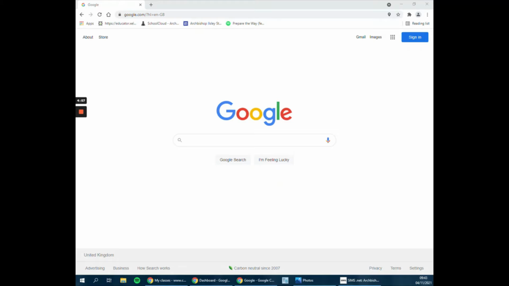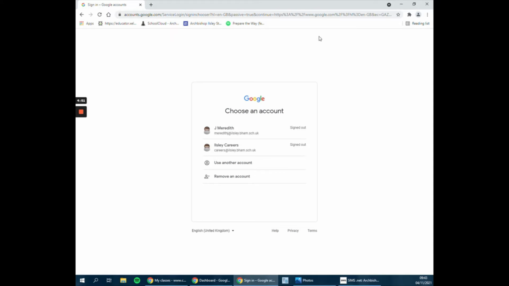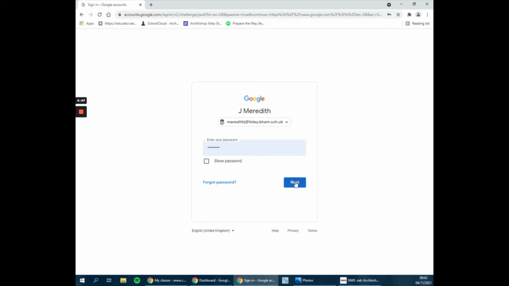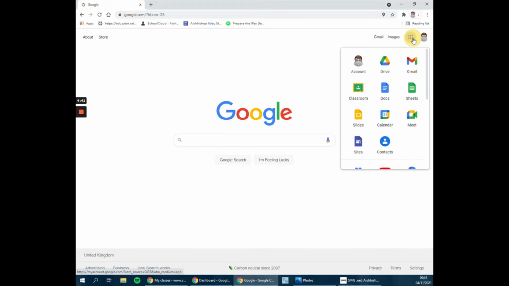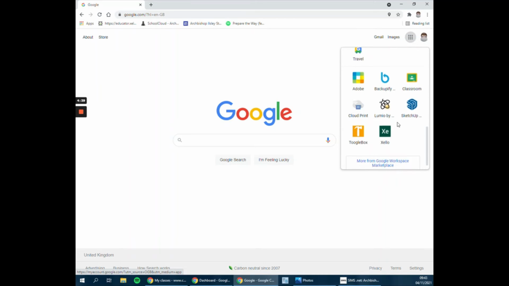Right, once you get onto your computers, you'll be able to go to Google Chrome, and then you're about to log in. So as you can see in the top right corner is sign in, put in your school email address, your school password, and then log in. Now in the App Store in the top right corner where the little squares are, if you scroll down, you'll see a program called Zello.